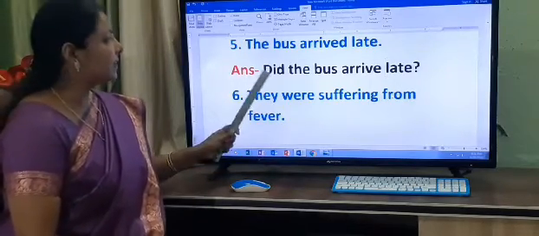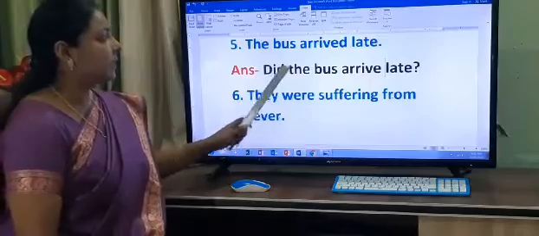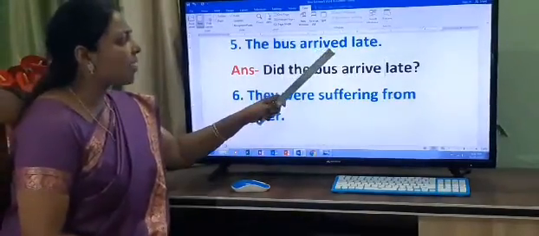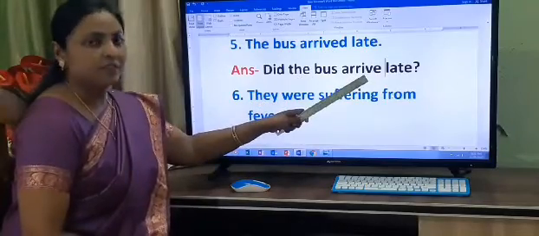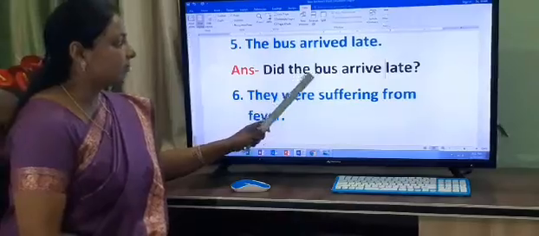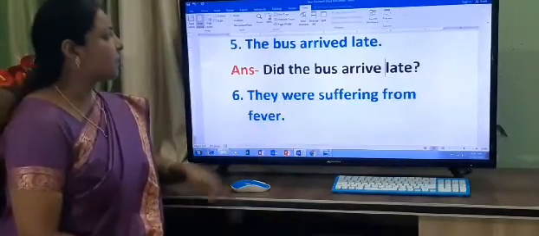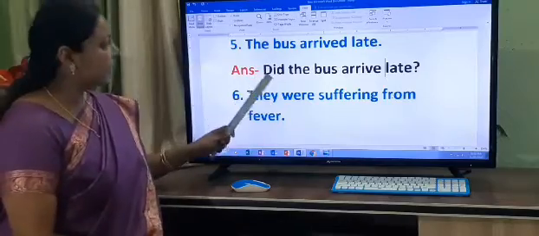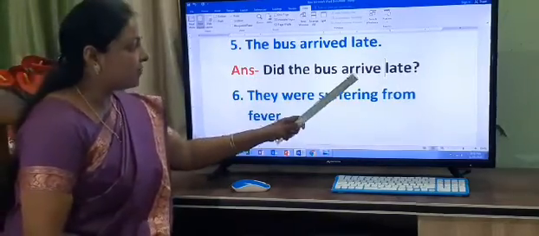Helping verb did. Did the bus arrive late? What is the base form of arrived? Arrive. So arrive will come here. And what is the subject here? The bus. So before the subject, helping verb did will come. Did the bus arrive late?